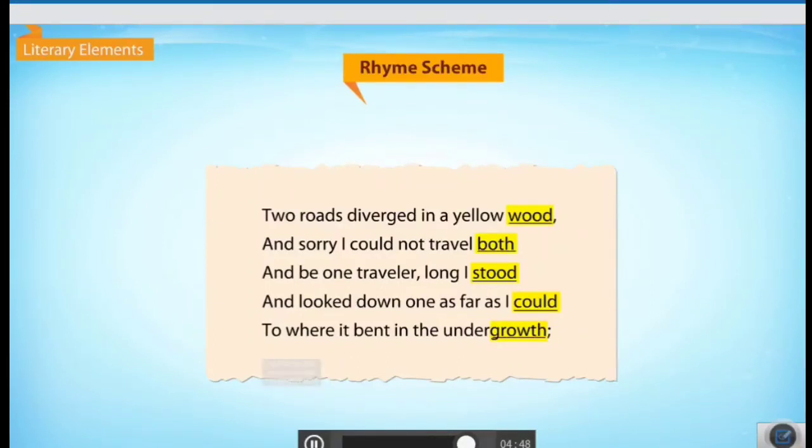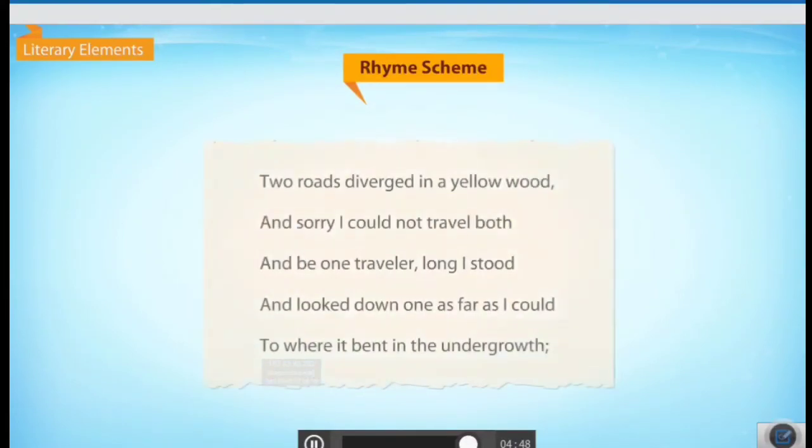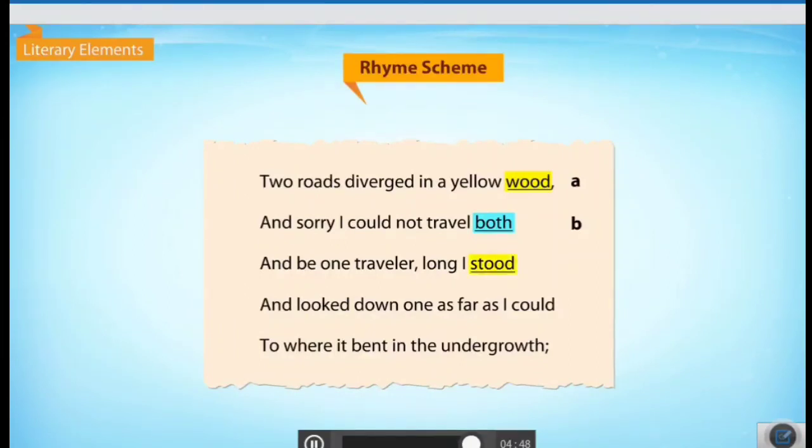To find the rhyme scheme, we have to label each set of rhyming words. So if would is A, both will be B. The rhyming words for would are stood and could, so they will be labeled A as well. The rhyming word for both is undergrowth, so it will be labeled B. Therefore, our rhyme scheme for this stanza is ABAAB. All stanzas in this poem follow the rhyme scheme ABAAB.